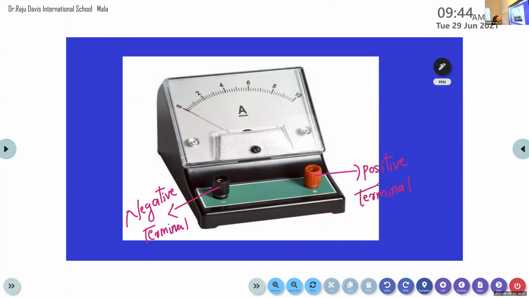So, an ammeter is a device that is used to measure the value of current. It consists of two terminals. One is the positive terminal, which is red in color, and the other is the negative terminal, which is black in color. Can you show the last slide? Okay, of course.